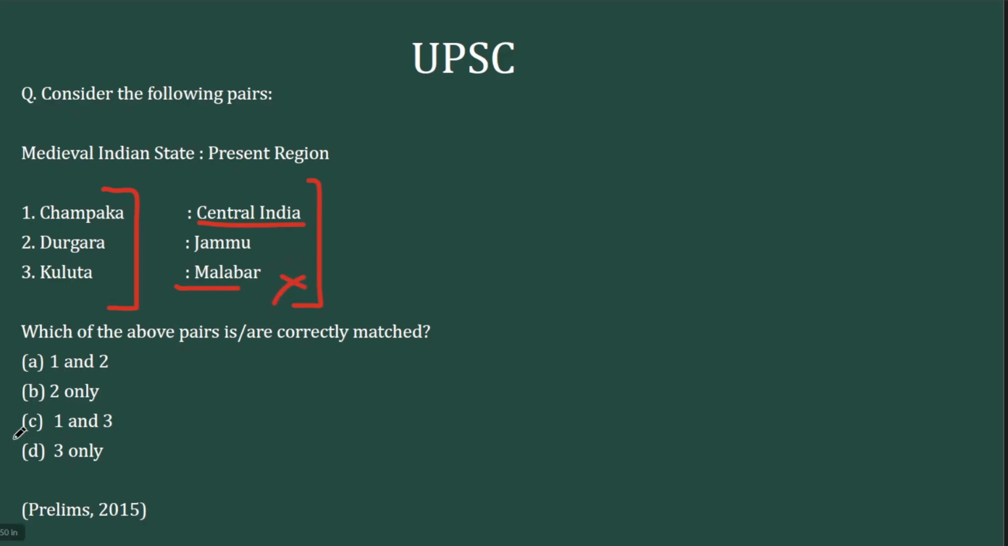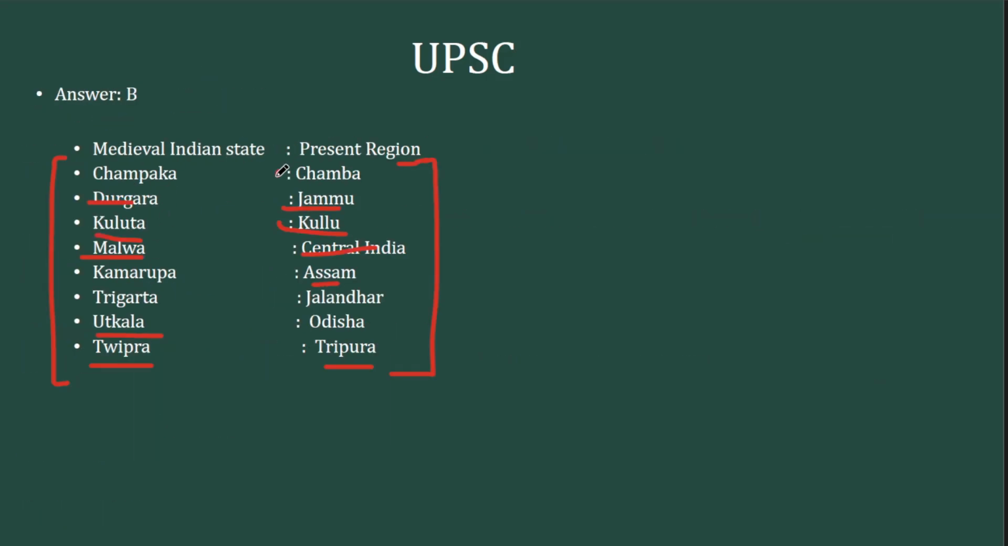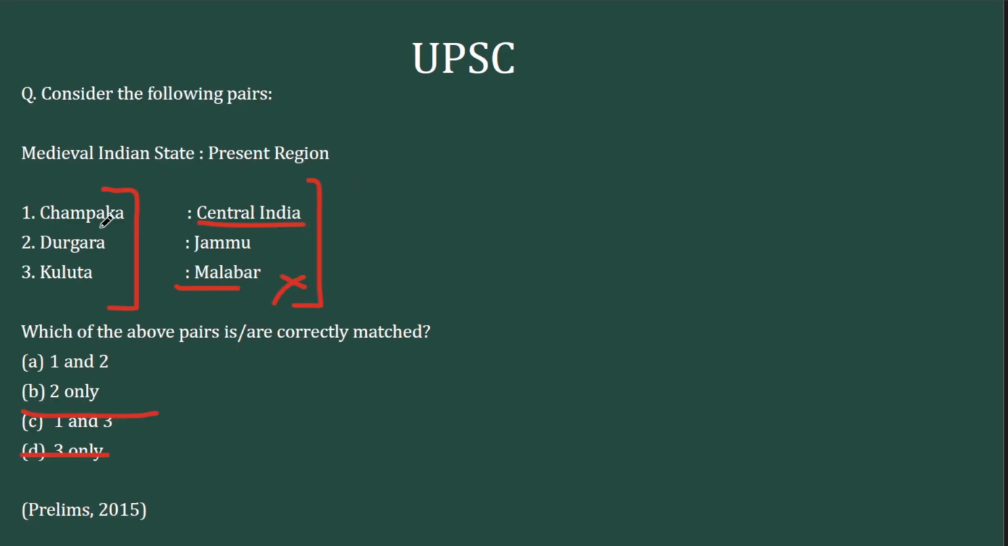So you can eliminate this. These two options will go out. And Champaka is also wrong. Champaka is in fact the Chamba region and not Central India. So this option is also wrong. So the only right option here is option B, Durgara, which is Jammu.